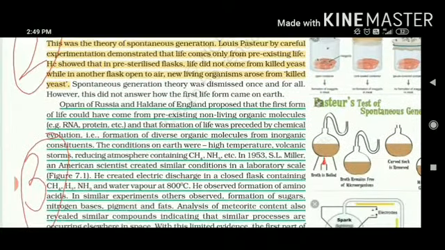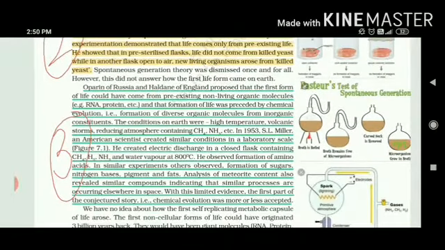Now coming to the number three theory. Two scientists, one from Russia and the other from England, Oparin and Haldane, proposed a theory that life can originate from pre-existing non-living organic molecules. Means a living organism has originated from some chemicals.